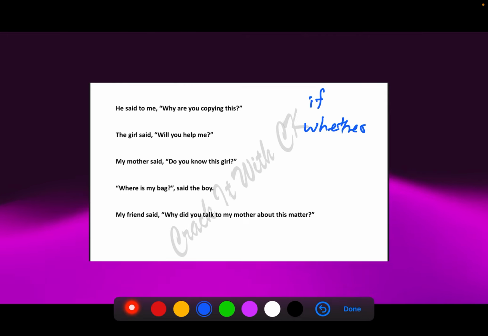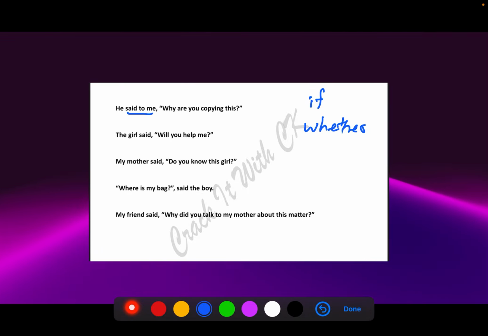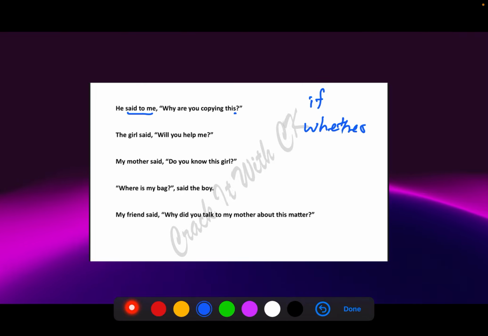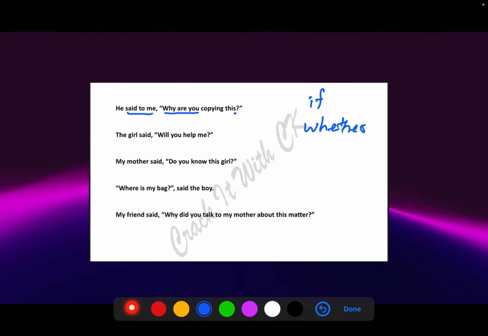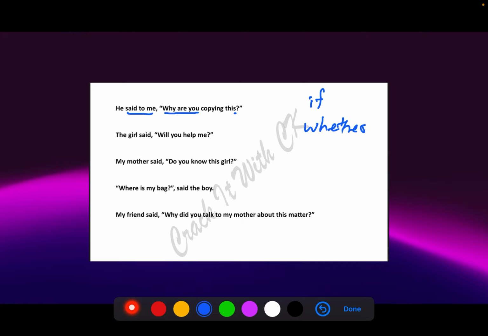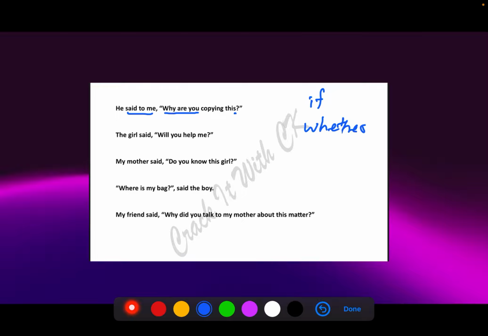He said to me, why are you copying this? Okay, instead of he said to me, they will say anything over here. He said to me, whatever. We will straight away say asked, because there is a question mark. We can straight away say he asked. He asked me why I was copying that. Why are you? If you write why was I copying, then it becomes incorrect. You can't write was I. Was I is a question form. Now here we have to make it into a statement form. So you will get it when I'm doing more sentences with it. Okay. He said to me why I was copying that. This becomes that.